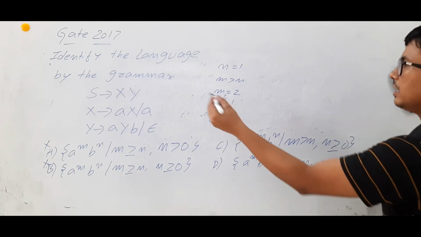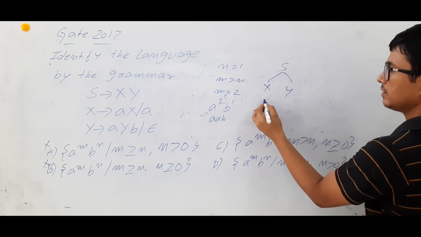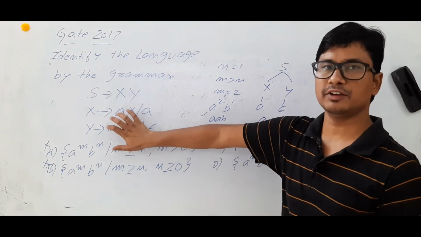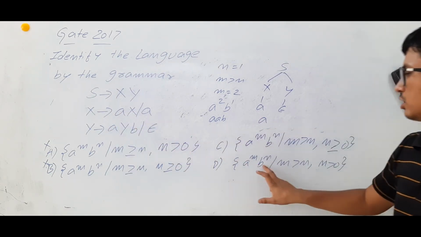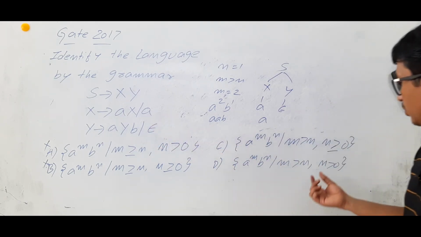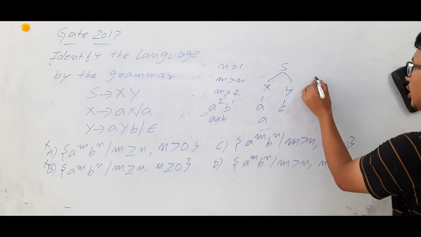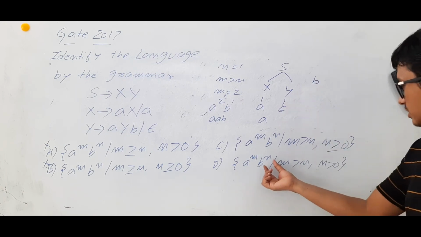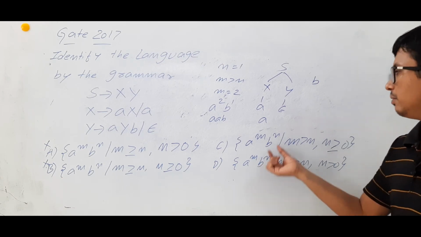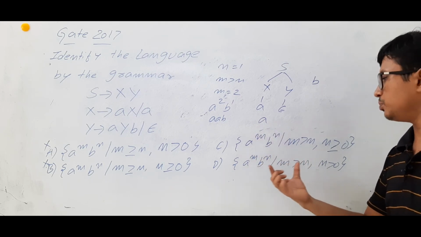Now we will see any string which is generated from this grammar. I will take the string xy, a epsilon, a. A is a string which can be generated from this grammar. Whether this A belongs to this language or not, we will see. If it belongs, then it is correct, otherwise it is not correct. But it is saying n value should be greater than 0, meaning the number of b's should be at least 1. However, I got a. So A is not a string which belongs to this language.